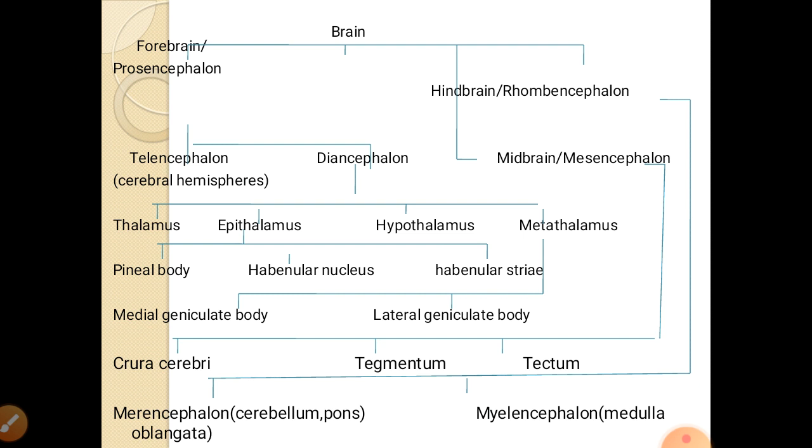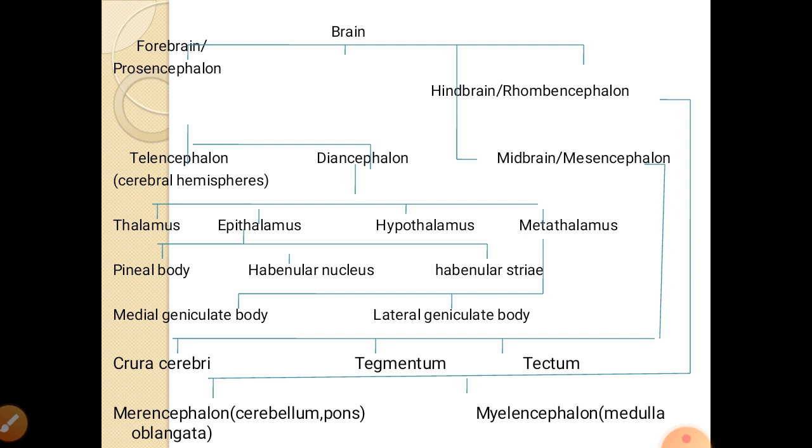The first part in diencephalon is thalamus, second is epithalamus. Epithalamus is again divided into pineal body, habenular nucleus and habenular striae. Then hypothalamus is there, and the last part is metathalamus. This metathalamus is again divided into medial geniculate body and lateral geniculate body.